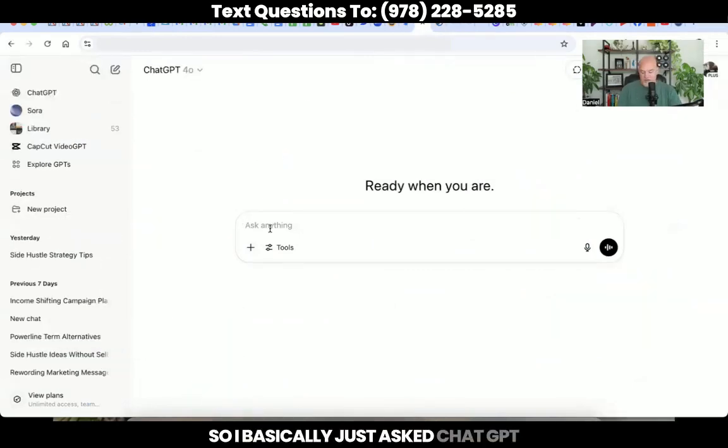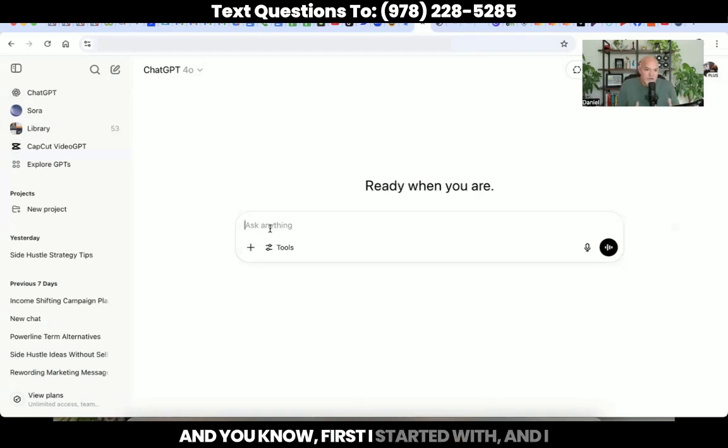So I basically just asked ChatGPT to put together a marketing campaign based off of myEcon's income shifting. Now, obviously, I had to put a little extra information in there. I had to type in what income shifting was. It was basically adjusting your tax form to put more money back in your pocket. I even gave it some examples saying, hey, the average person doing income shifting is saving around $600 per month. Less money for the government, more money for you. So I basically put in those bullet points there. And then ChatGPT from there just kind of went to town.